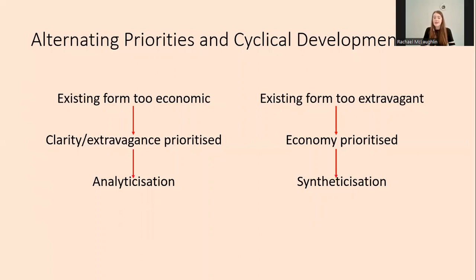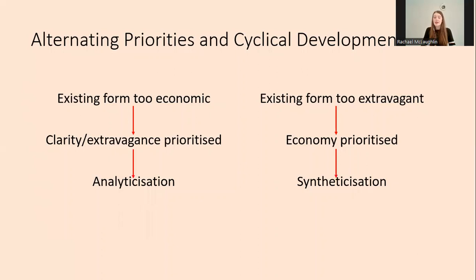If a meaning is expressed with a particularly economic form, which is synthetic, language users feel the need to replace it with a clearer or more extravagant form to be socially successful, either to ensure that they are understood or to be noticed. In order to be clearer or more extravagant, this new form contains more words or morphemes, and is consequently more analytic than the previous form of the construction.